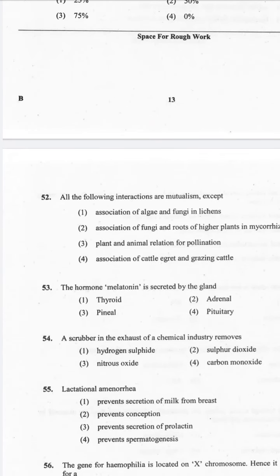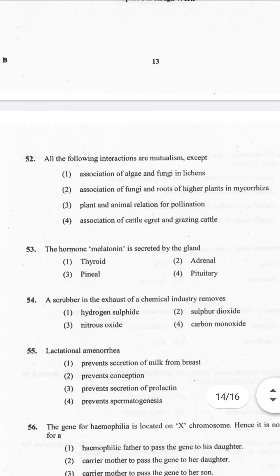All the following interactions are mutualism except this one. What is that? Let's see. Correct answer is option 4. Association of algae and fungi in lichens, association of fungi and roots of higher plants in mycorrhiza, plant and animal interaction in pollination, all these come under mutualism. But association of cattle egret and grazing cattle is not related to mutualism. Hope you understood. Now let's go to question number 53.